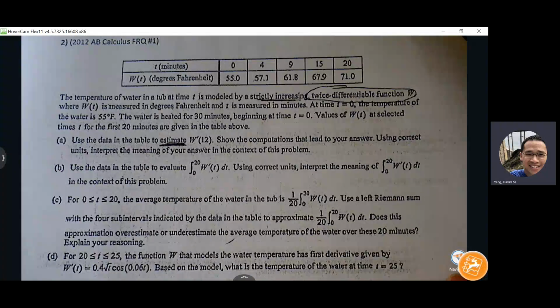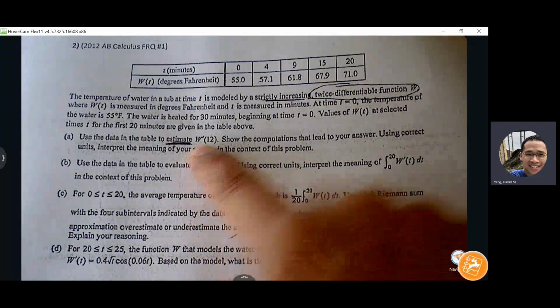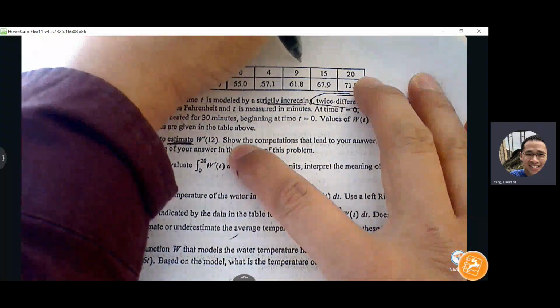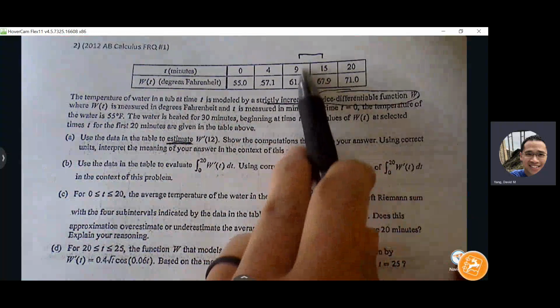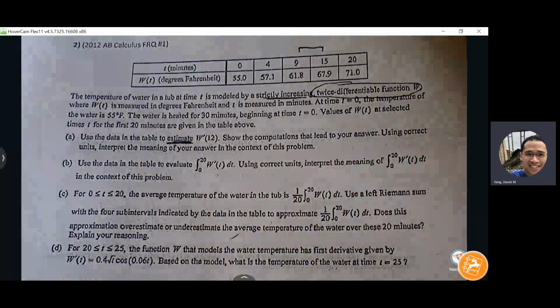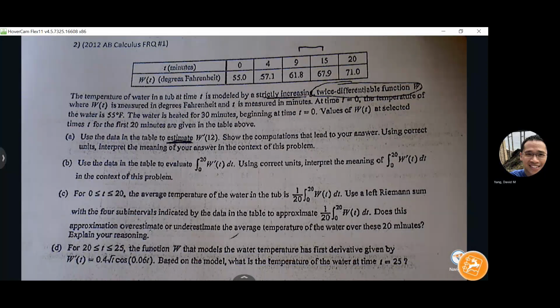Yeah, find the slope, right? Because we know that W prime of 12 is a derivative. An estimation of the derivative is basically the slope. And we're kind of forced into using these two ordered pairs, because we know the closest ordered pairs to 12 are 9 and 15. So it's not going to be perfect, but based off the data, that's the best we have. So we do either the change in temperature over the change in time.